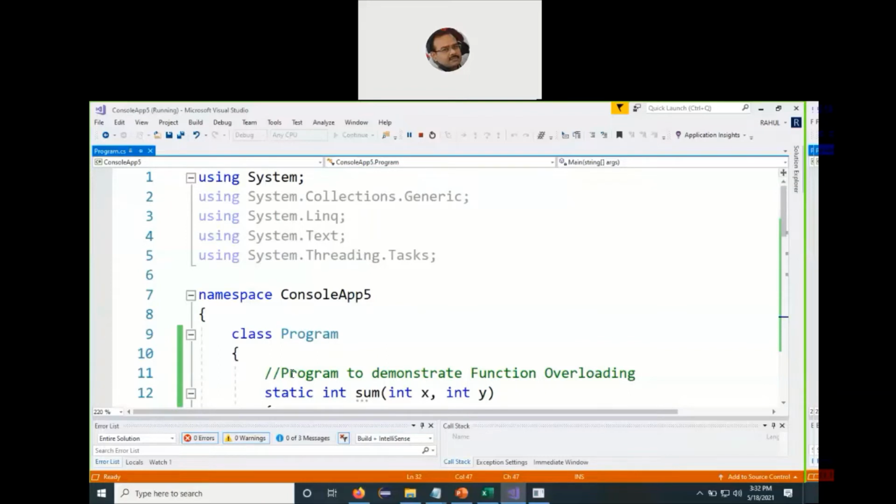So if there are two classes A and B, and if class B becomes a friend of class A, then right at the last line of the definition of class A, we used to write the line friend class B, wherein we give the privileges and permission to class B to access the private member variables or private member functions of class A.